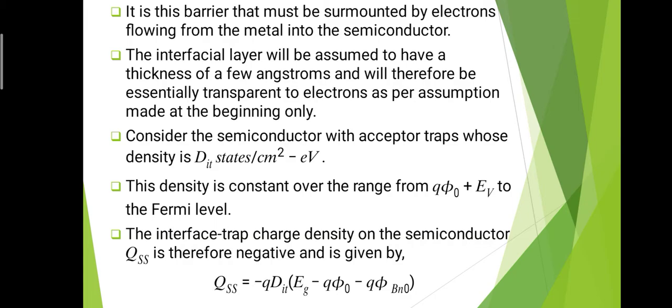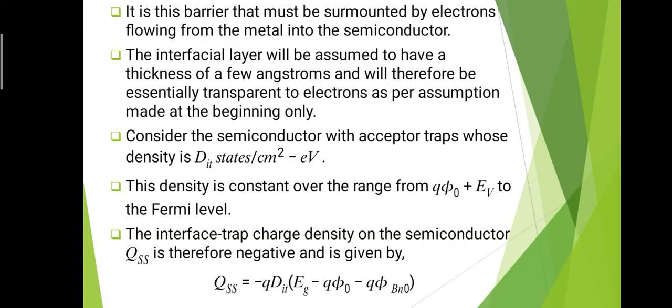That means if we consider the semiconductor which has acceptor traps, the density of those acceptor traps is DIT, that means states per centimeter square electron volt. This density is constant over the range from q phi 0 plus EV to the Fermi level. We know that q phi 0 is the neutral level, and EV is the energy corresponding to the valence band in the semiconductor.